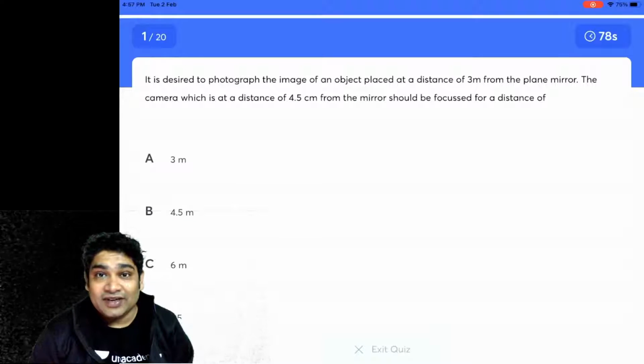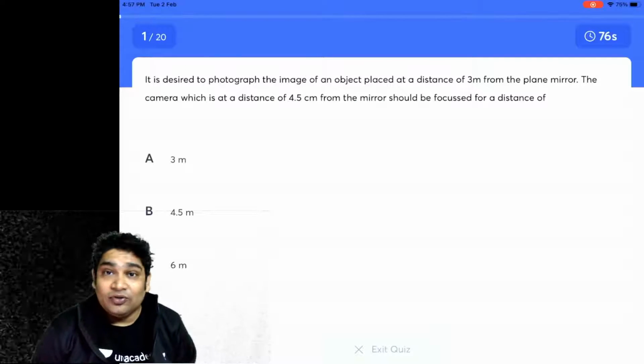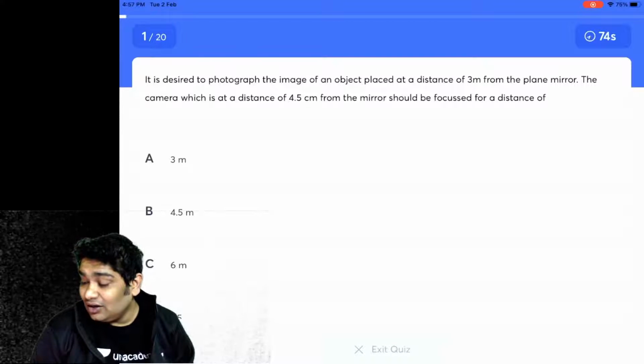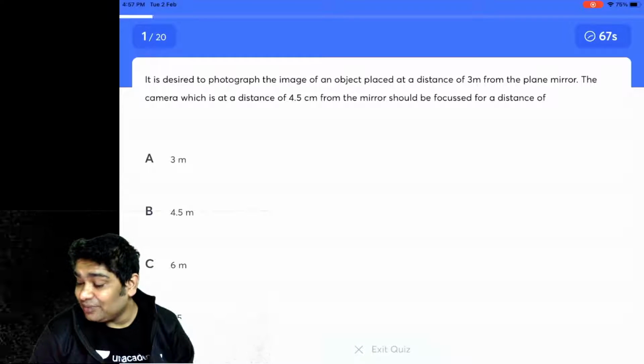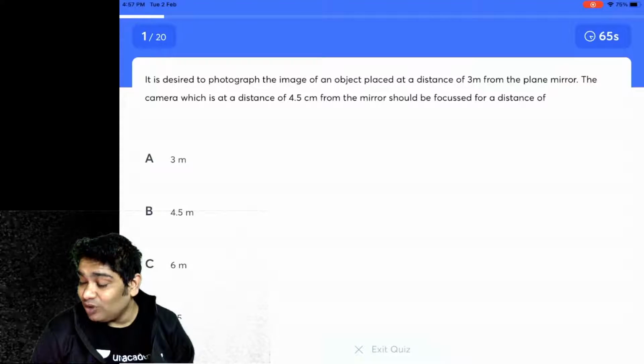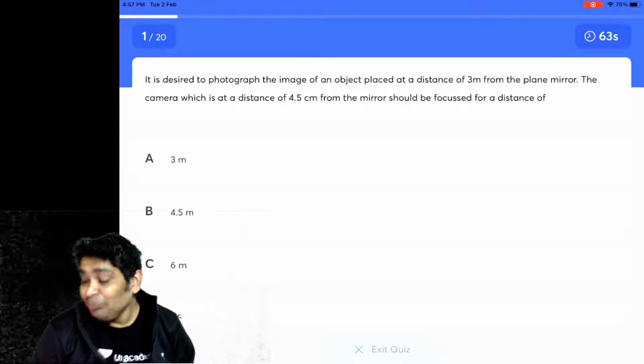So here's your first question. It is desired to photograph the image of an object placed at a distance of 3 meters from a mirror, and the camera, which is at a distance of 4.5 centimeter from the mirror, should be focused at a distance of.